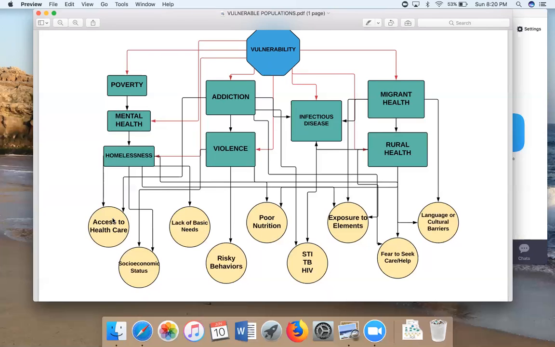Their access to healthcare can be limited, maybe not because of insurance, but because they have to travel an hour or so to the closest hospital. And often their socioeconomic status is lower income.